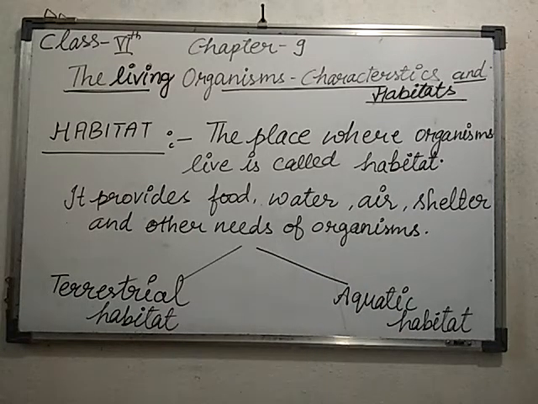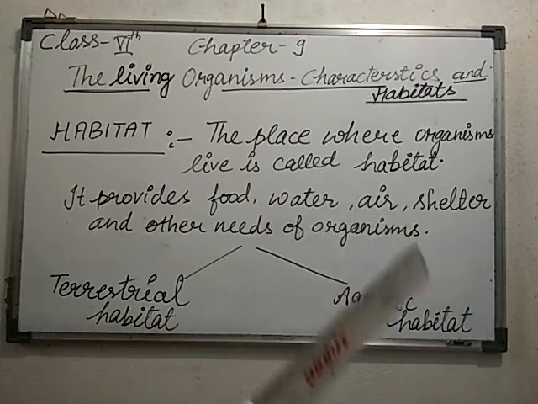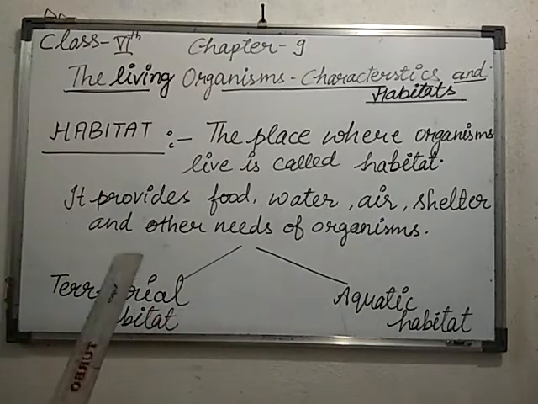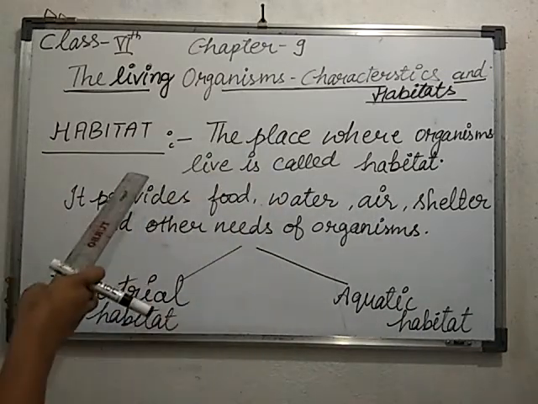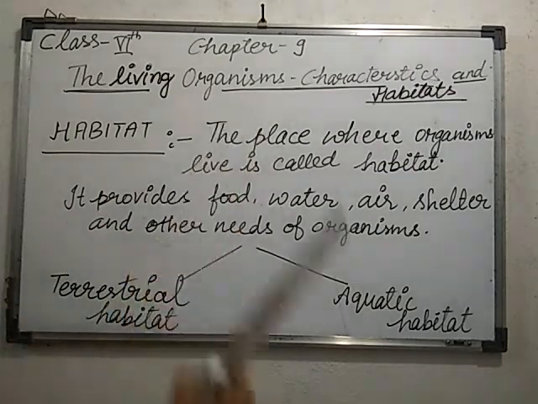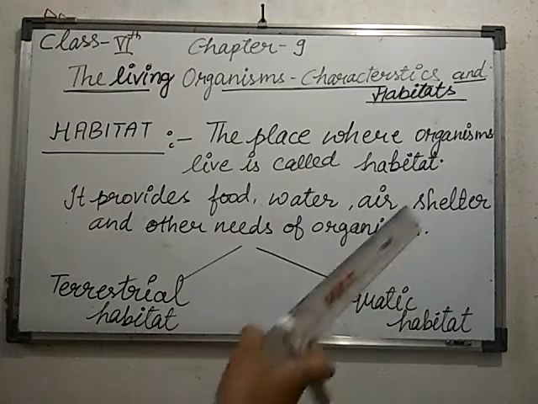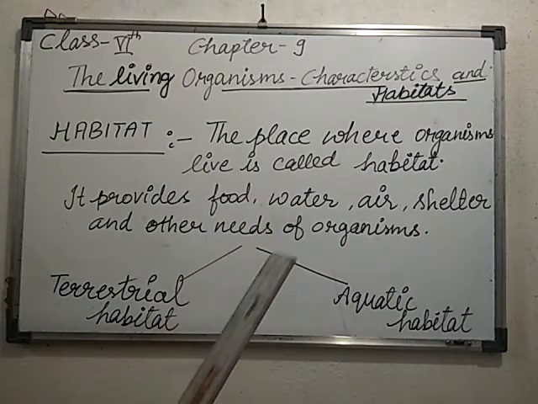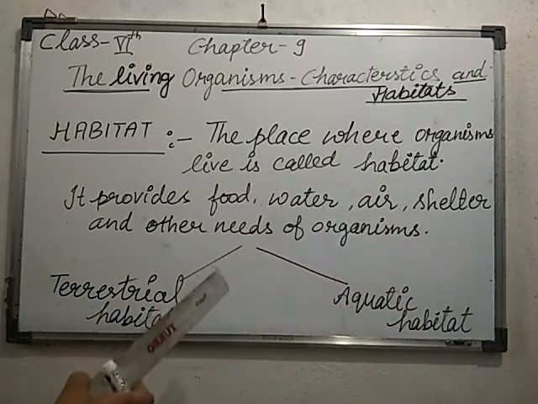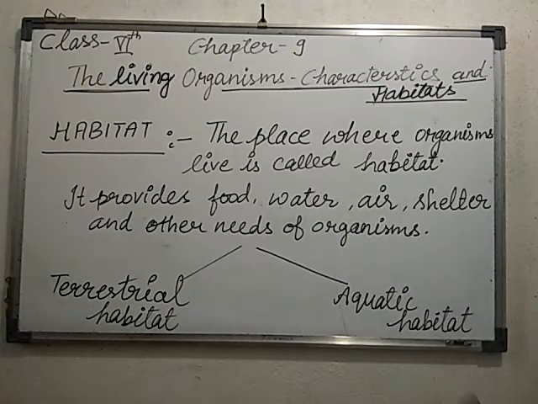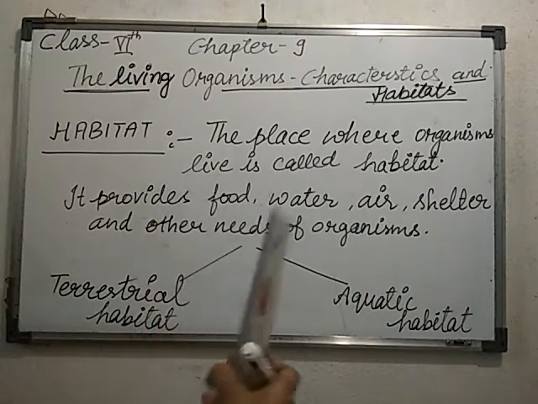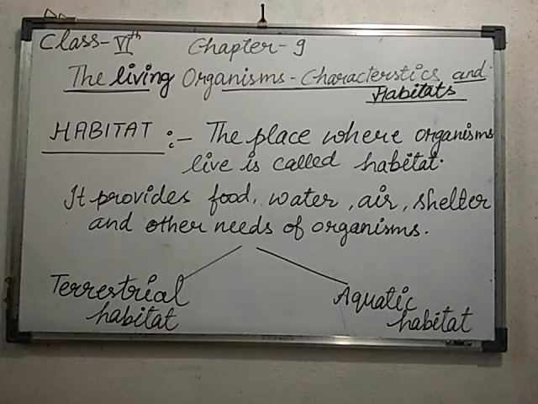They can live inside the water, but when you take them out of the water, they can die. So these are all habitual actions of the organism, and that habit is known as habitat. You can say the place where the organism is habituated to live is called habitat, and the habitat provides water, food, air, shelter and most of the other needs of the organism.